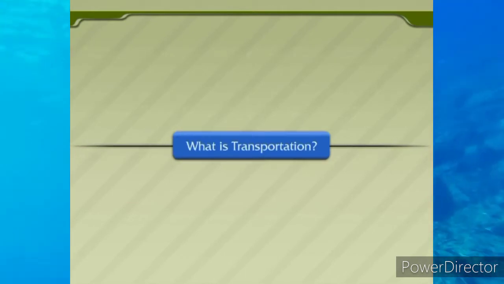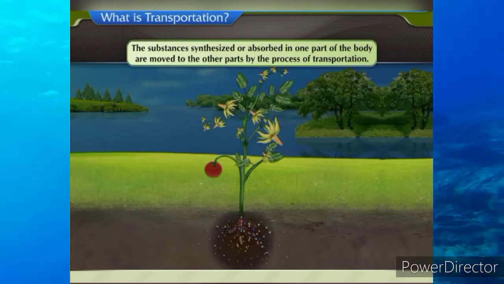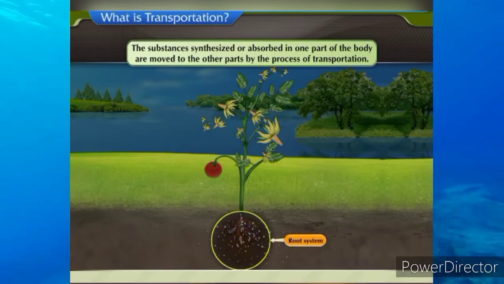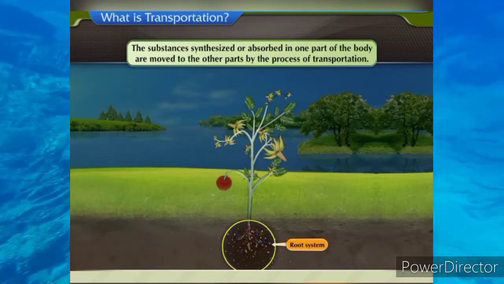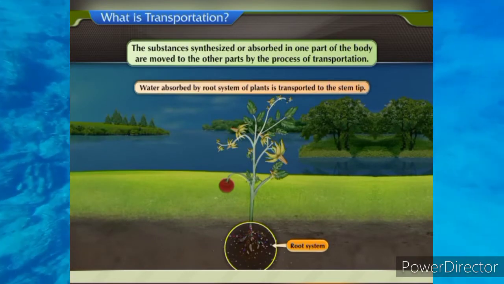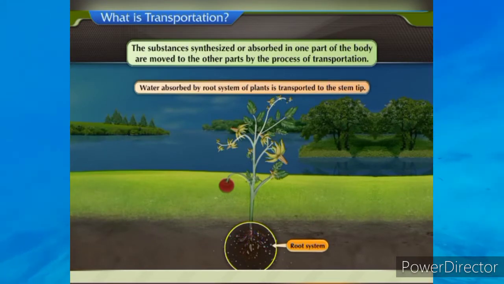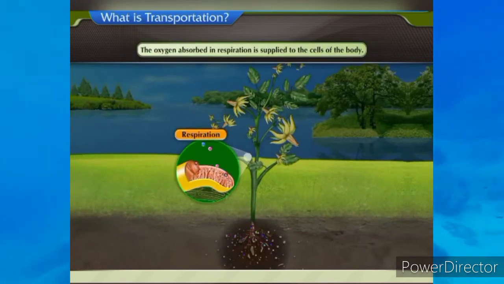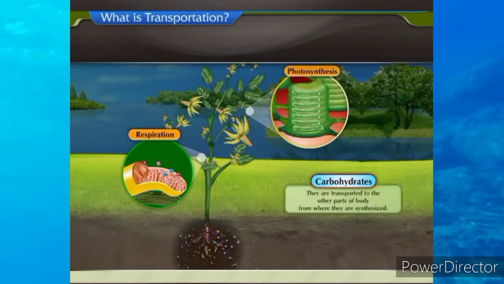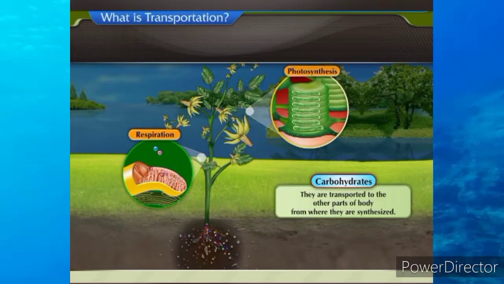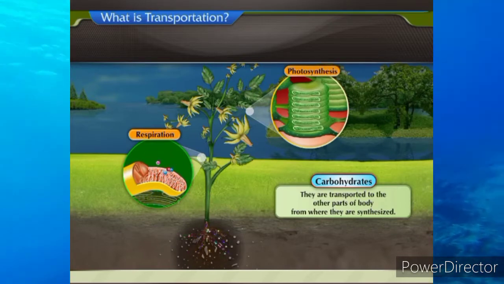What is transportation? The substances synthesized or absorbed in one part of the body are moved to the other parts by the process of transportation. For example, water absorbed by the root system of plants is transported to the stem tip. The oxygen absorbed in respiration is supplied to the cells of the body. Carbohydrates, which are energy-giving nutrients, are transported to the other parts of the body from where they are synthesized.